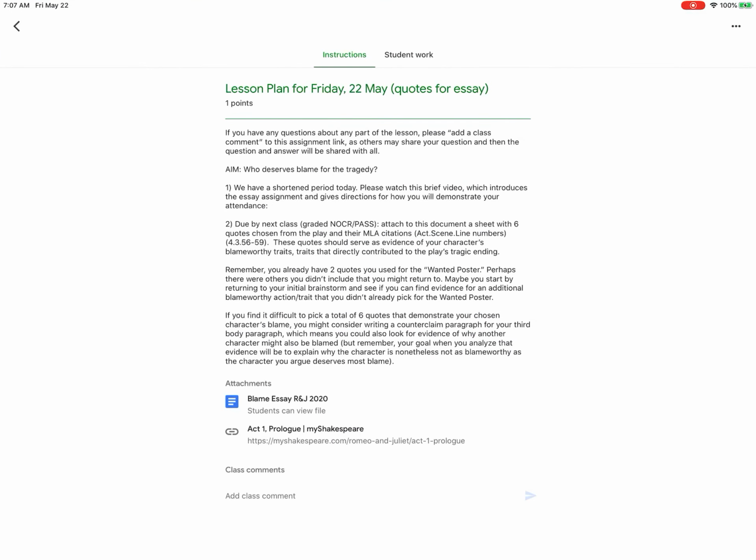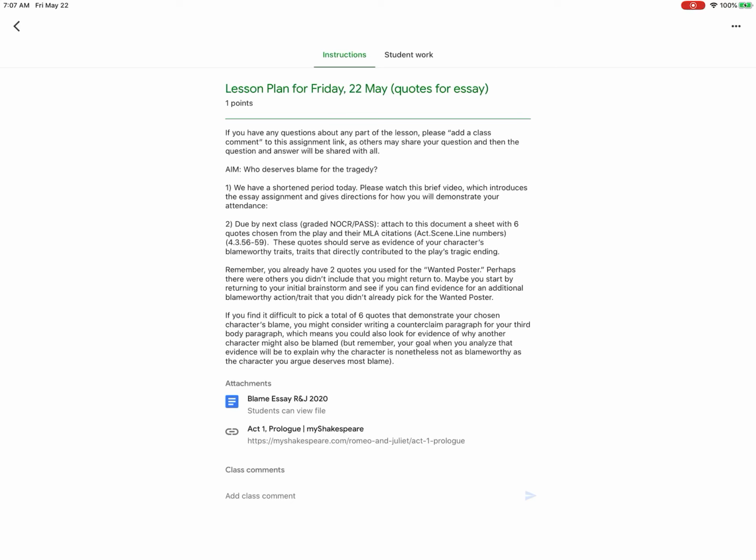What else? So what's due by next class? You're going to attach to this assignment link a document with your 6 quotes chosen from the play and their MLA citations, and I say right there it's act, scene, line numbers. I'll give you an example. The quotes should serve as evidence of your character's blameworthy traits that directly contributed to the play's tragic ending. Remember, you already have 2 quotes that you used for the wanted poster. Perhaps there are others that you didn't include that you might return to.